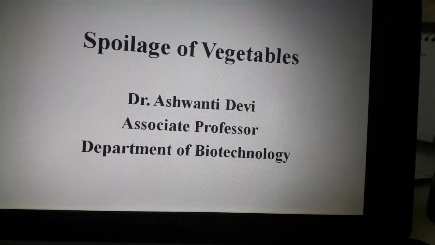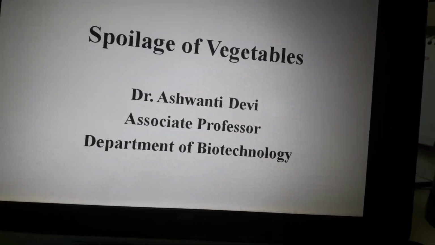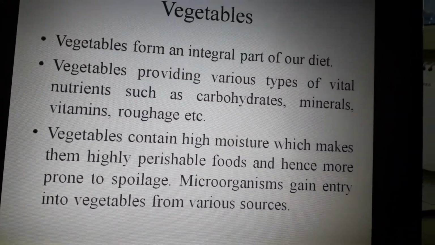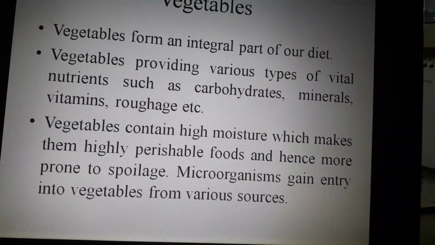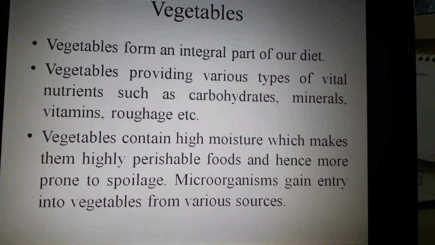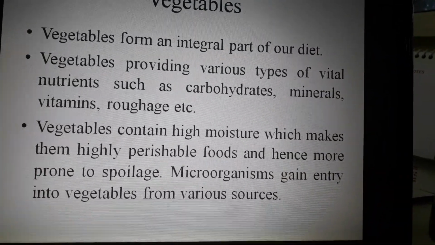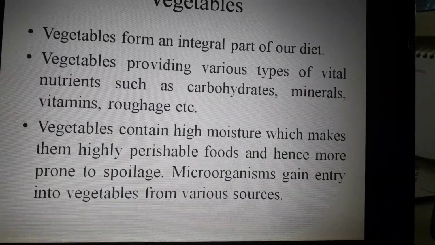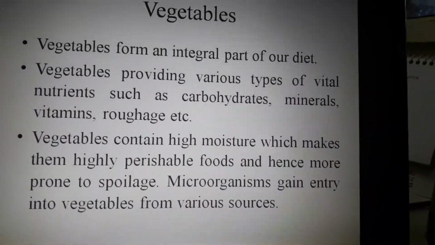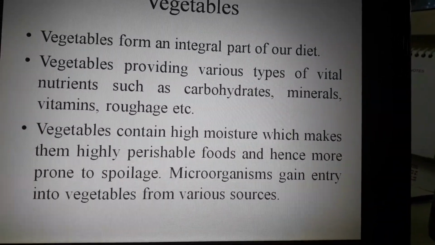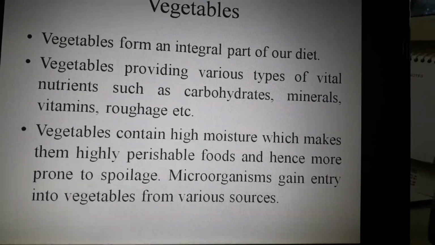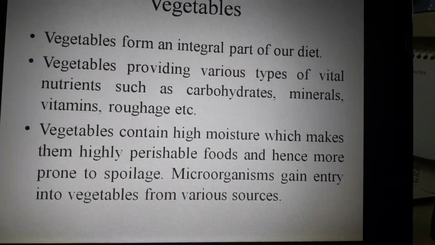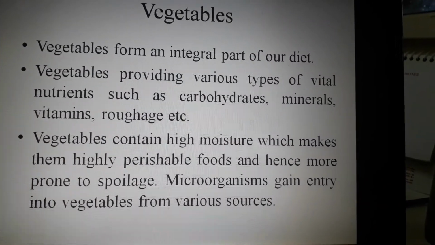Today we are dealing with the spoilage of vegetables. Vegetables are a very important part of our diet because they provide different types of minerals and nutrients in our body. The main nutrients provided by vegetables are carbohydrates, minerals, vitamins and roughage. These are the components in vegetables which are important for our diet.